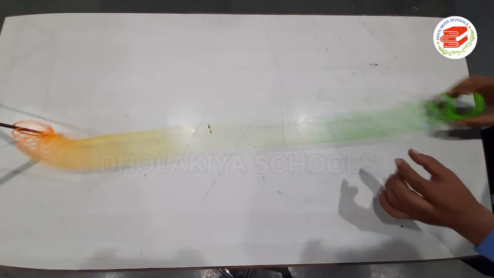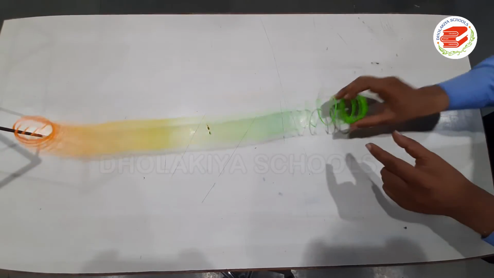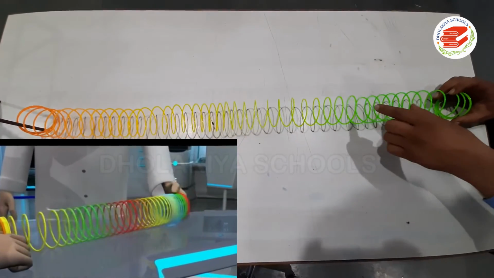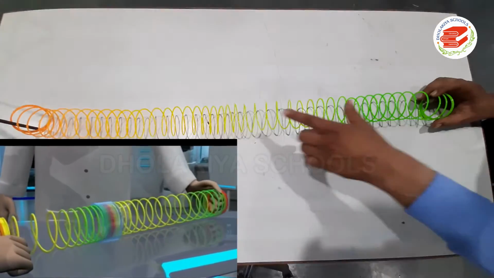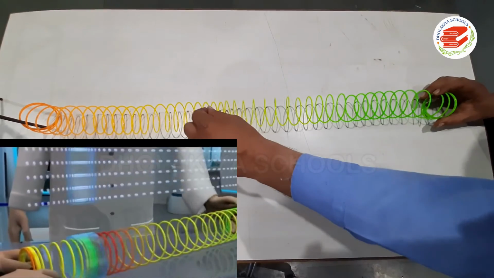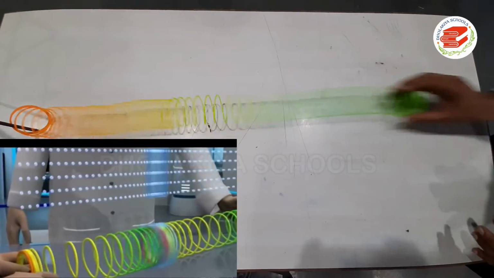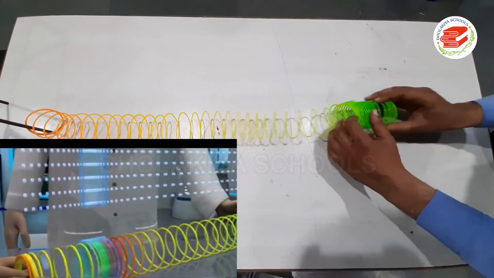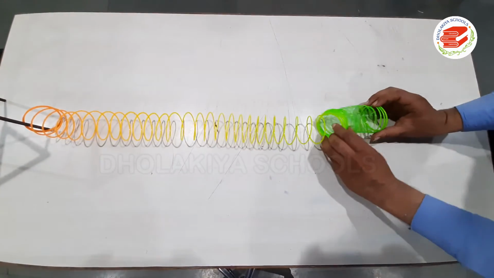What happens? Some particles of the slinky will move towards this direction. See, they are actually joining, again separating, again joining, again separating. See the effect. Whenever the particles combine with each other, this is known as compression.